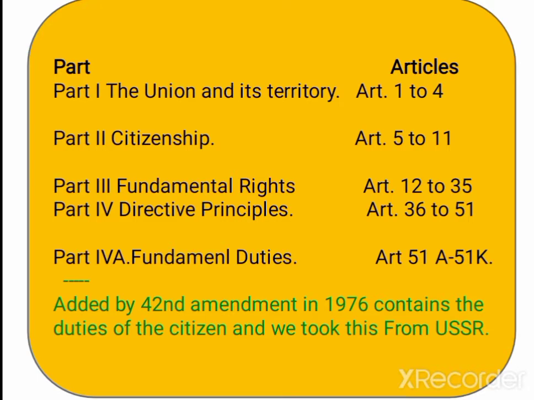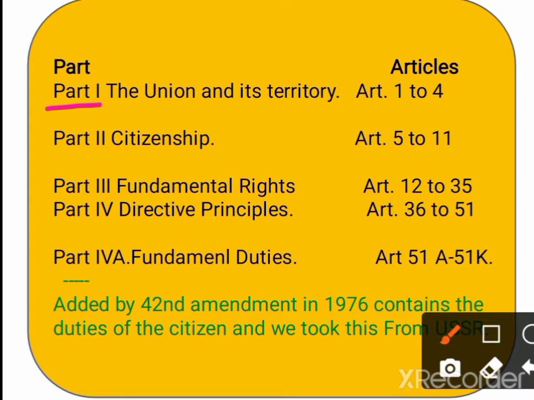Now part 1. Part 1 of the Indian Constitution deals with the Union and its territory, and it relates to Articles 1 to 4. Actually it deals with the Union and territory of India, formation of new states, alteration of names and areas of existing states.